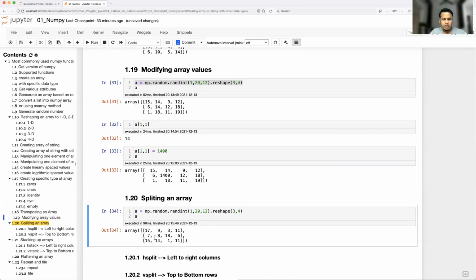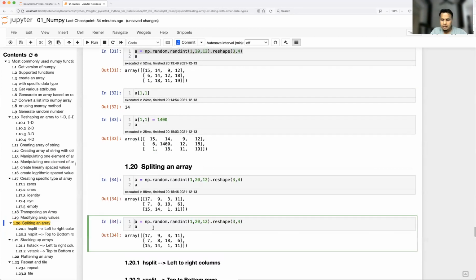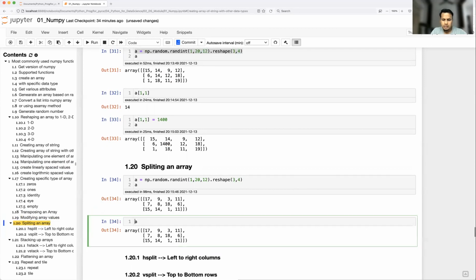Here how many columns are there? 4 columns. So I'm going to divide this horizontally. In case you don't have the same number of columns, what will happen? Let's try to do something, then you will understand. I'm just going to call np dot h split on a in 2 parts. Will it work? Let's have a look.